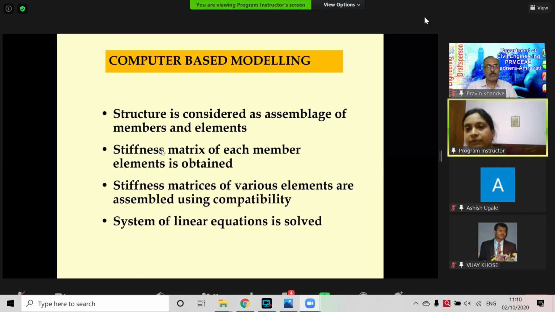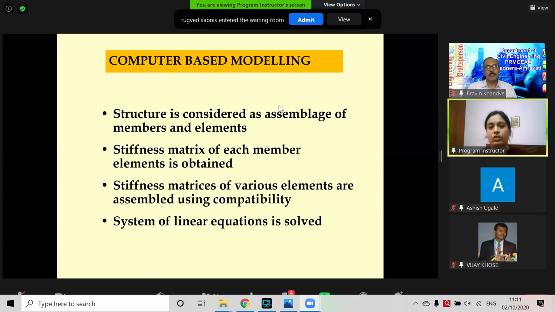The matrices for stiffness, C, M, everything are considered in the matrix method. All the simultaneous equations can also be written in matrix form, whose values are known to us, and for each element these matrices are formed. Then these matrices are combined for the entire structure using compatibility, and the software solves those simultaneous equations to let us know the final stress and strain condition under a specified loading, right?